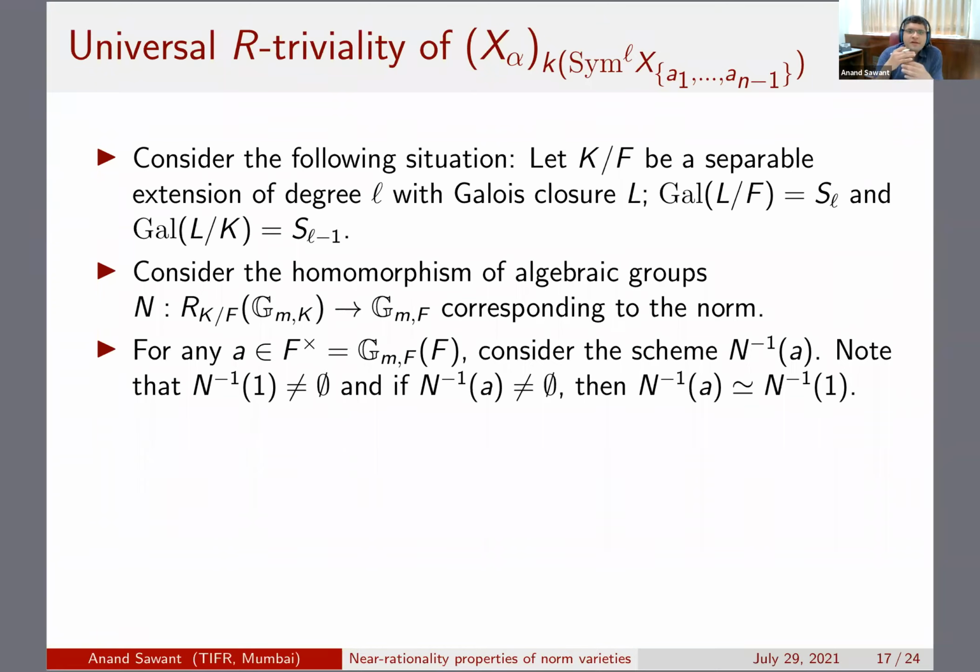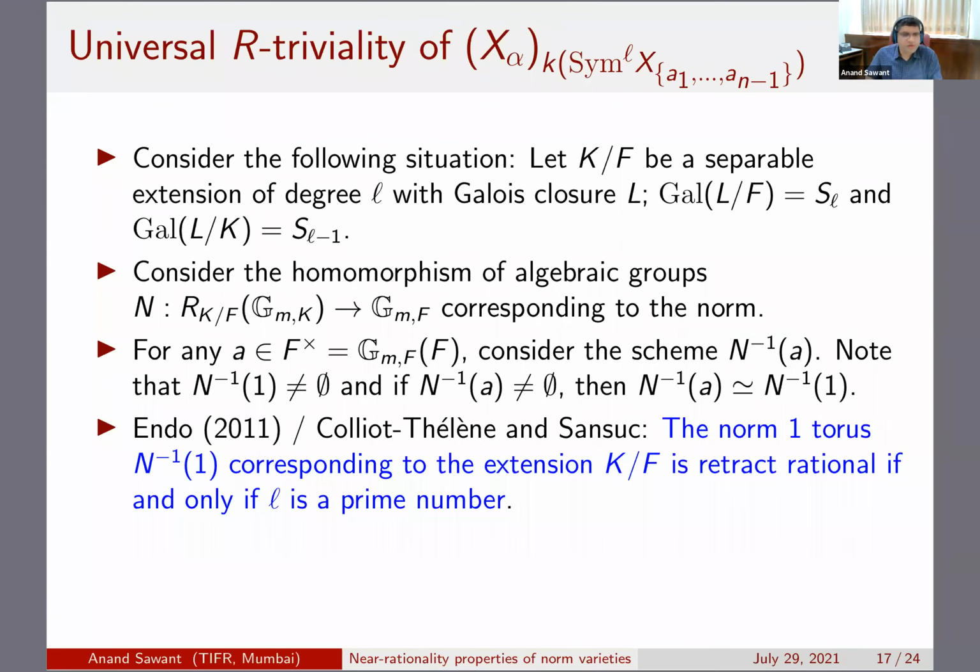This is just given by setting the norm equal to that unit A. Of course you can show that the norm equal to one hypersurface is non-empty, and if the norm equal to A hypersurface has a K rational or F rational point, then you can check that this is actually isomorphic to the norm 1 hypersurface.